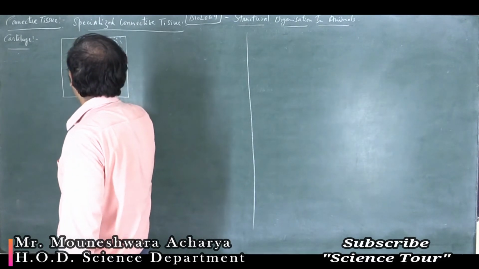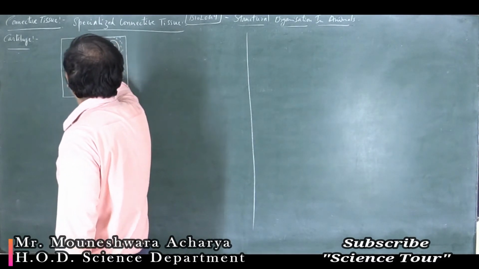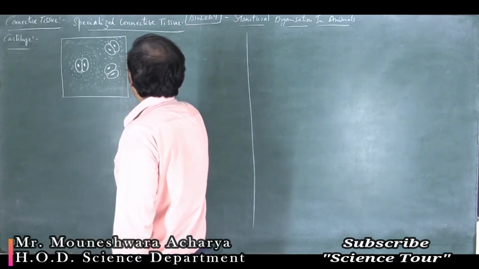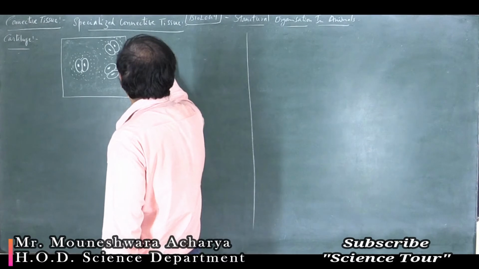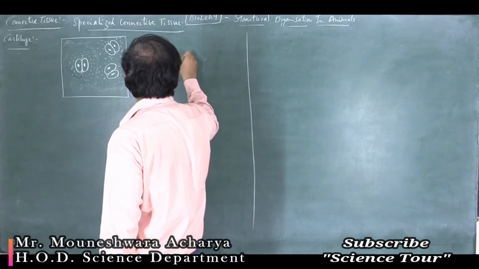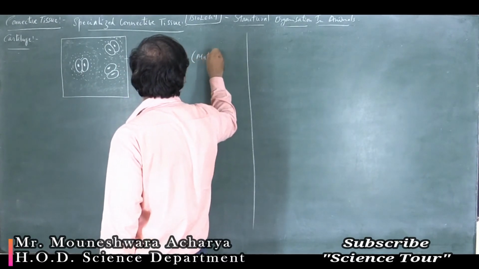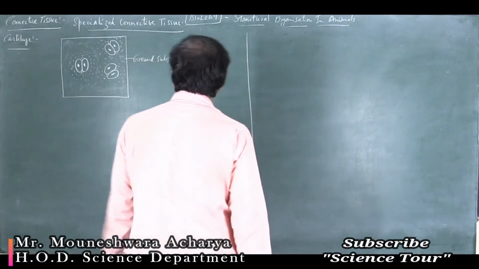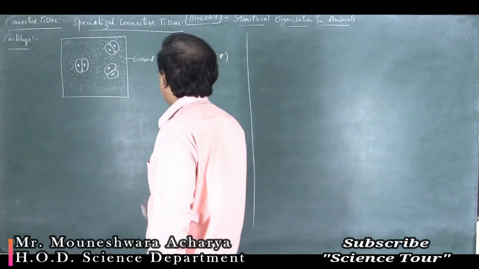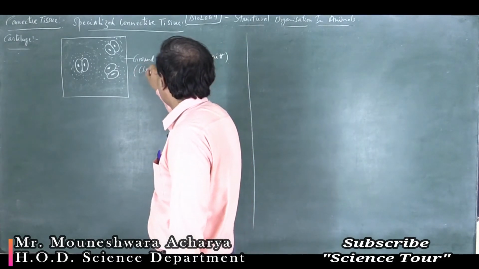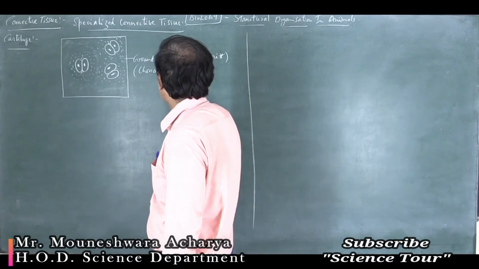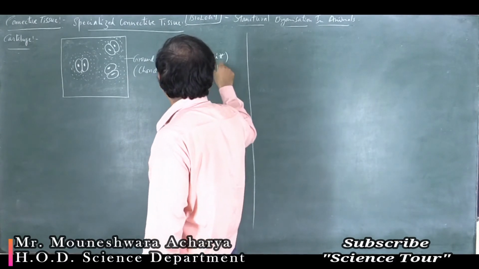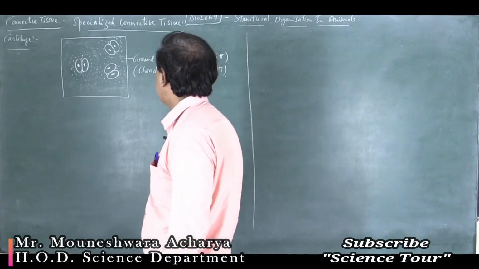They also have the ground substance, what you call as the matrix. Now this is the ground substance or matrix, and this ground substance or matrix is made up of chondroitin sulfate salts.